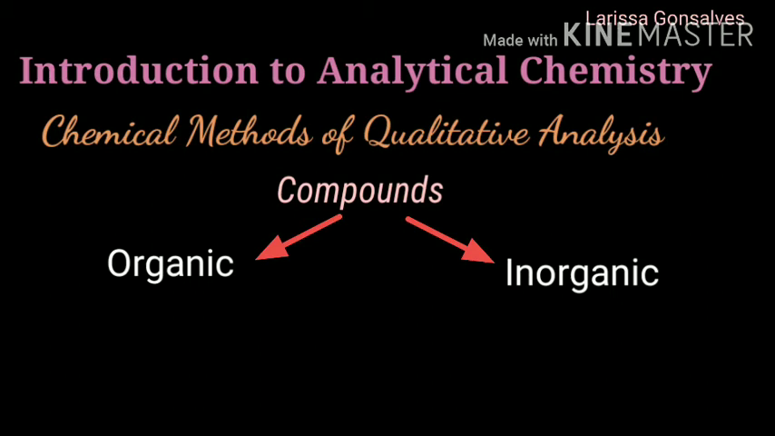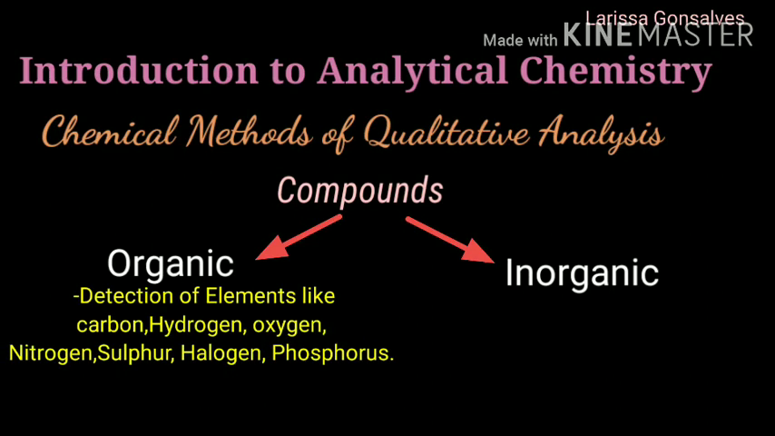So when you are carrying out the qualitative analysis of organic and inorganic compounds, it involves different types of tests. We cannot use the same set of tests to carry out the qualitative analysis of these compounds. The majority of organic compounds are composed of a relatively small number of elements. The most important ones are carbon, hydrogen, oxygen, nitrogen, sulfur, halogen, phosphorus. And the elementary qualitative analysis is concerned with the detection of the above elements.